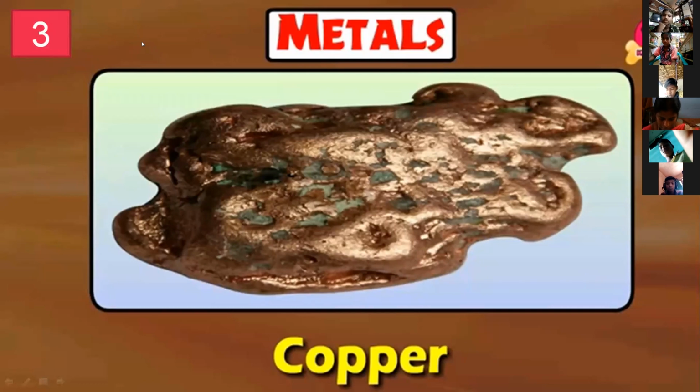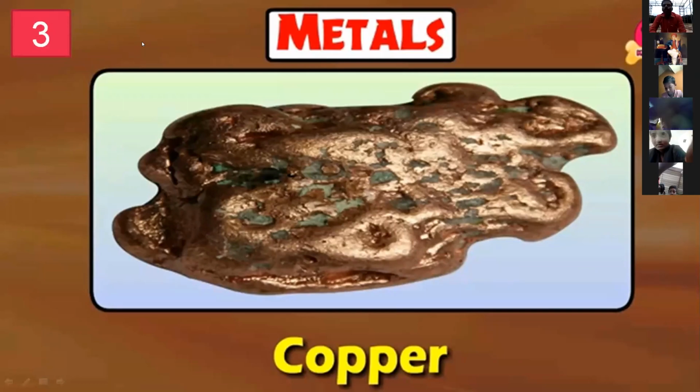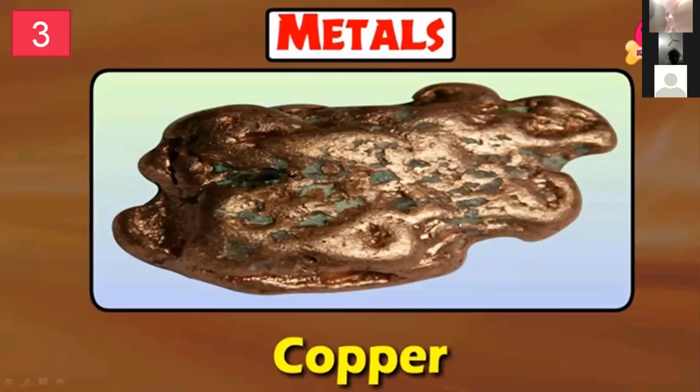In your textbook there are so many metals. I have collected them through the internet and will put them in your Zoom classes. In your textbook there is a table divided into three columns. The first column is the sample of the material: iron, zinc, copper, sulfur, magnesium and iodine.